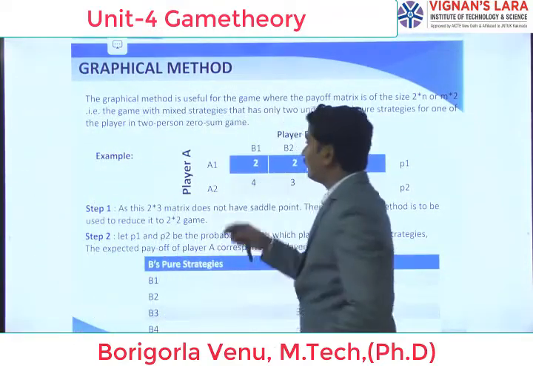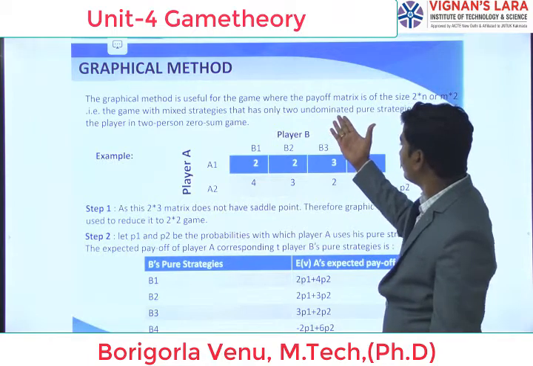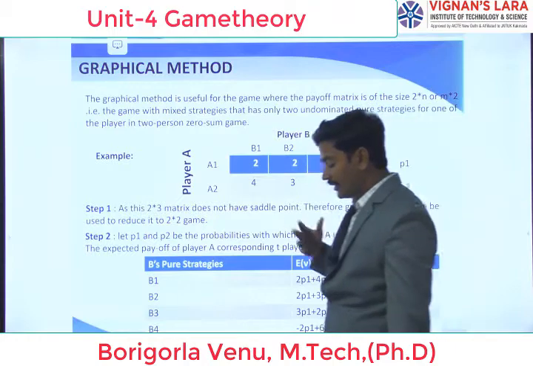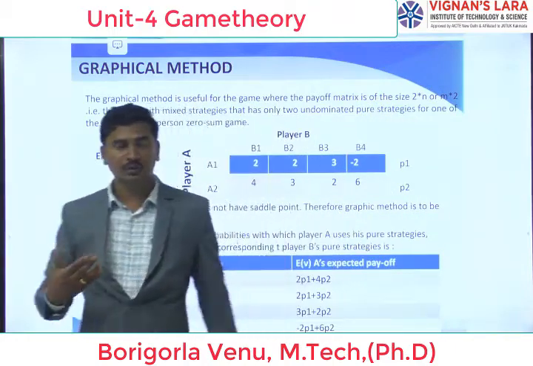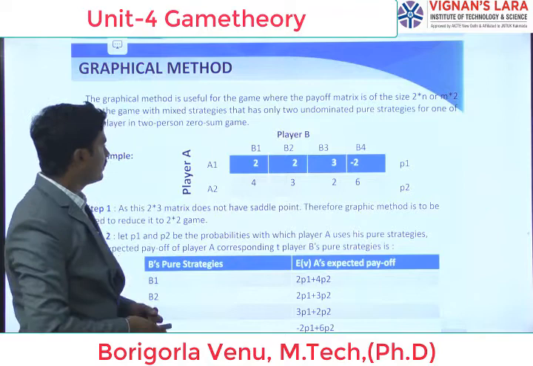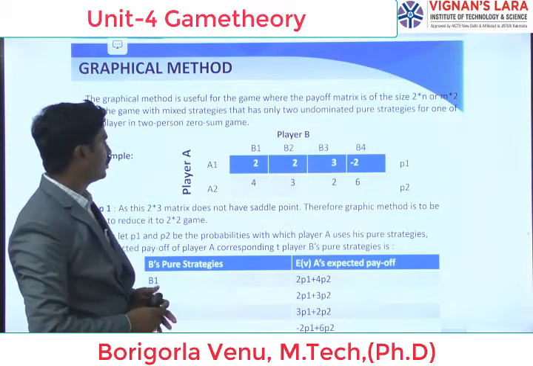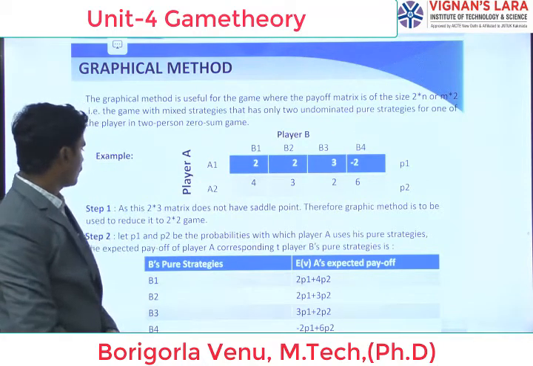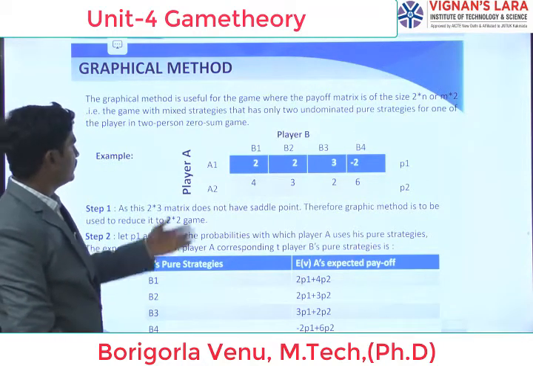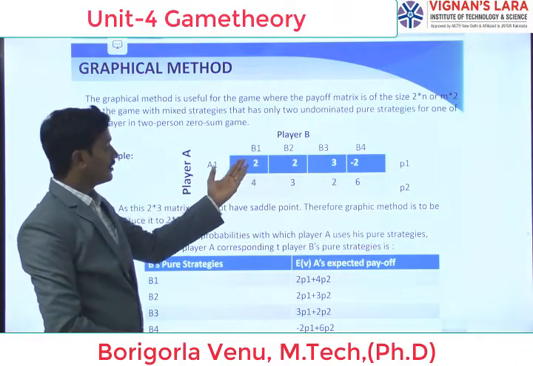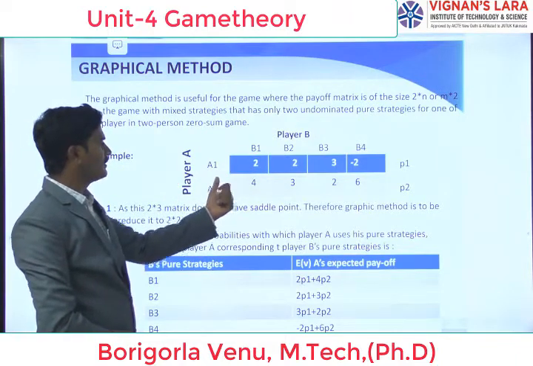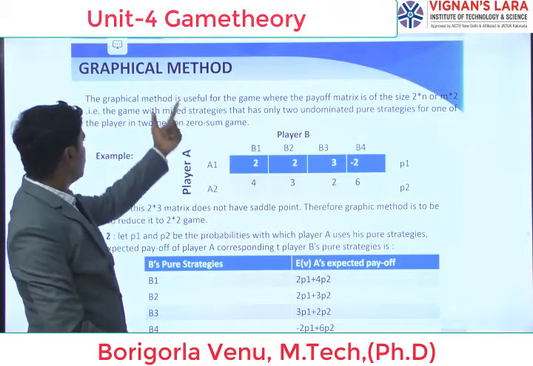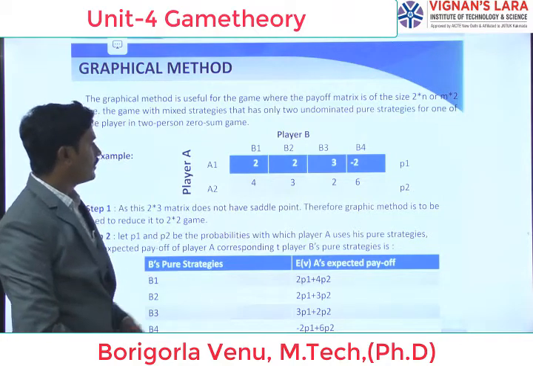The graphical method is useful for games where the payoff matrix is of size 2 by n or m by 2. Here the size of the payoff matrix is more than 2, with 2 by n players, or 3 by n players. At that time we implement this graphical method. Here there are 2 players, player A and player B. Player A has 2 strategies, and for player B we have 4 strategies. At that time we implement the graphical method to solve this type of problem.